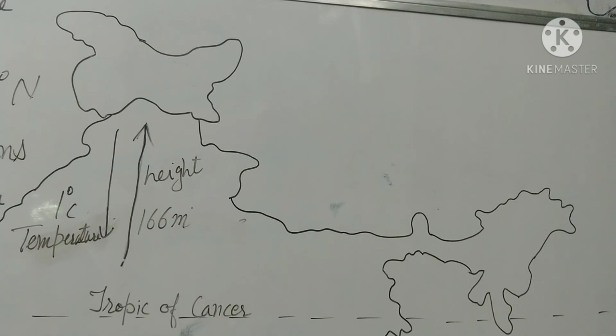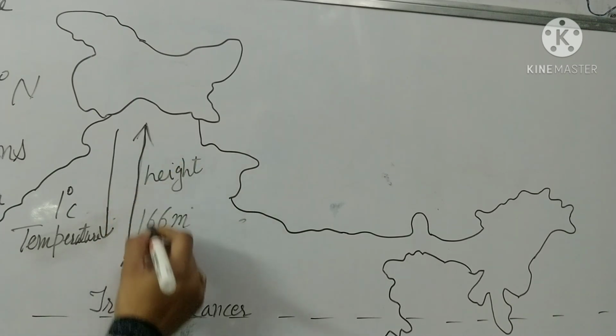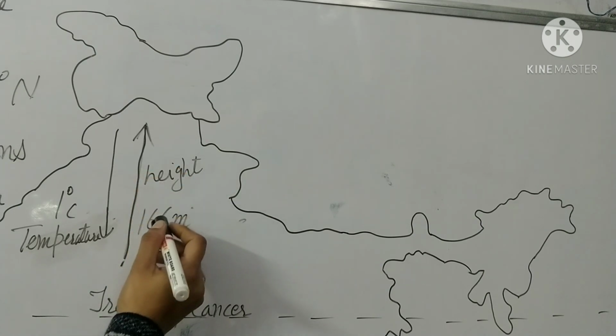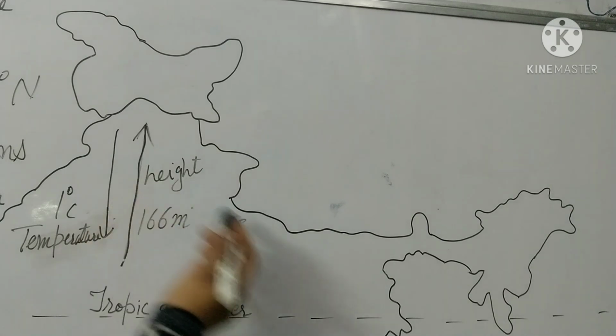There is a decrease of 1 degree Celsius for every 166 meters rise in height. The Himalayan regions are colder due to both a greater distance from the equator and the higher altitude. That's why the Himalaya have numerous hill stations.